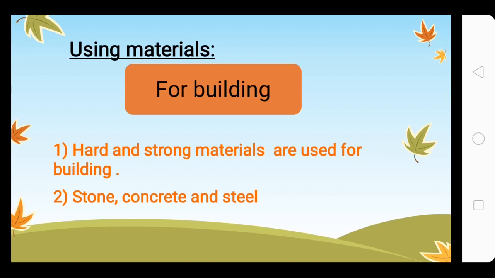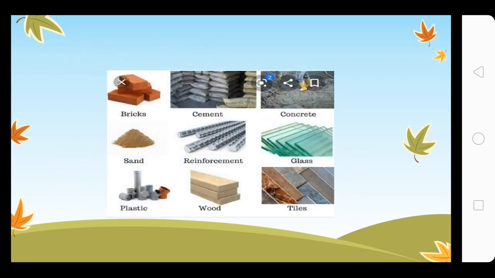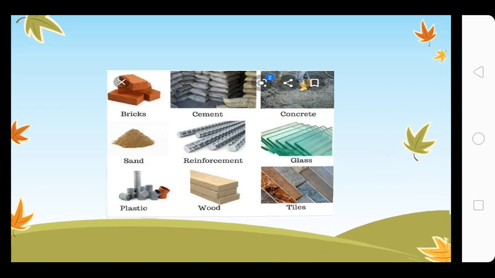If any soft or weak material had been used for making buildings, the buildings would not have stayed for this long. For this reason we must have strong and hard materials for building. Stone, concrete and steel are mostly used to build buildings. Here we have some examples of these.